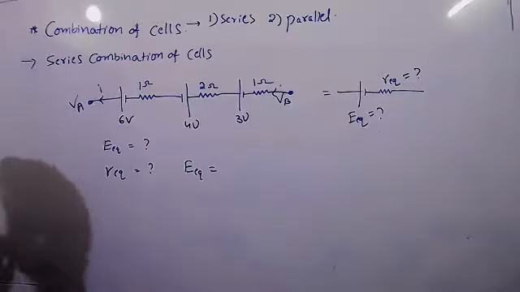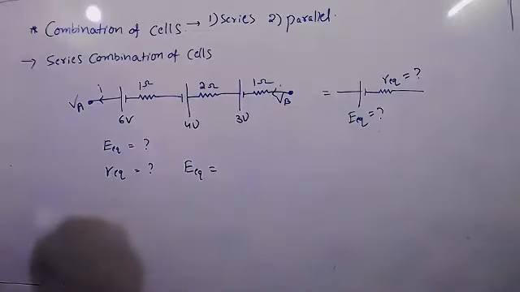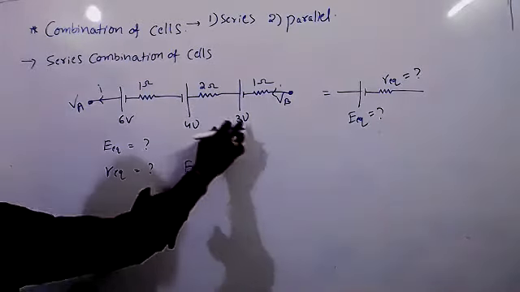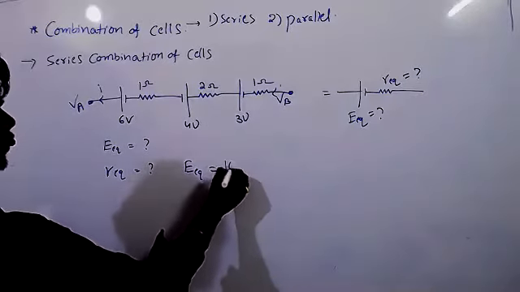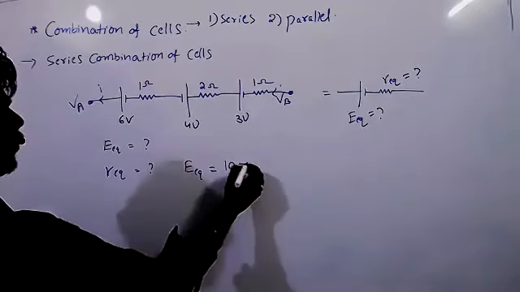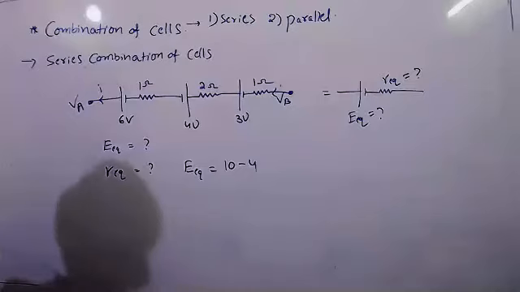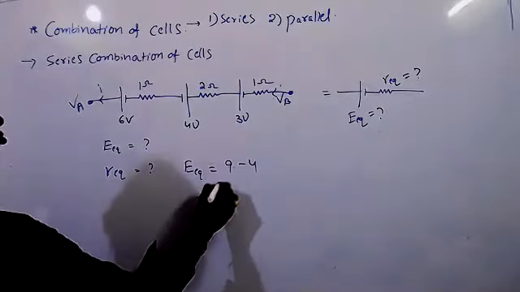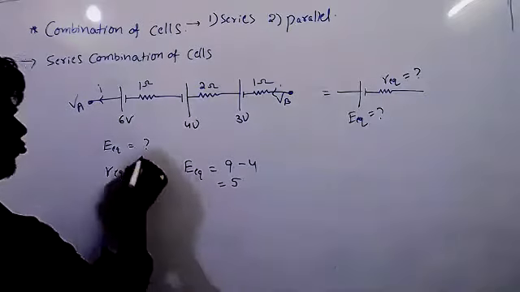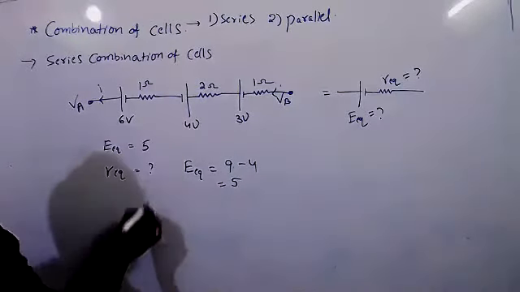Anirudh, we can add these two, right? Because both are in the same direction, the polarity is the same. So 10 minus, it is opposite, right? Yes, sir. So 9 minus 4, you will get 5. So E equivalent equal to 5 volts.